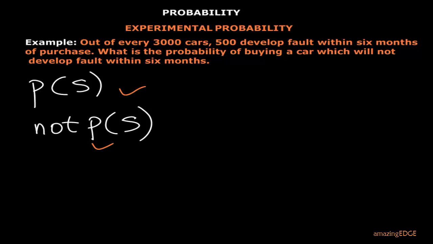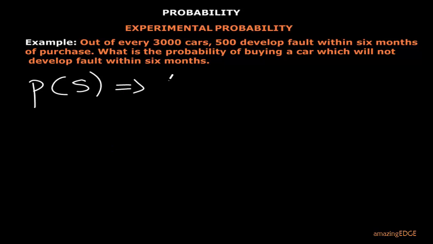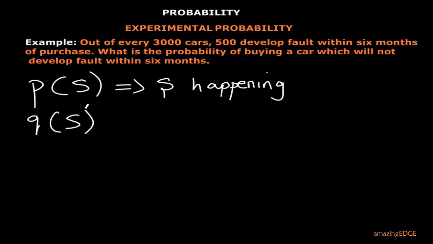Maybe we denote it by Q, for instance. So let's define it appropriately. Let's say P of S is S happening, and let's use Q of S to be S not happening.